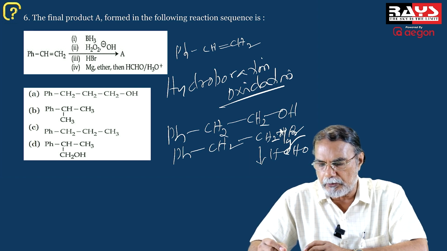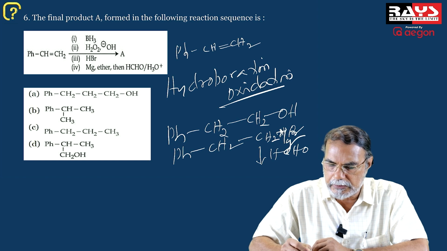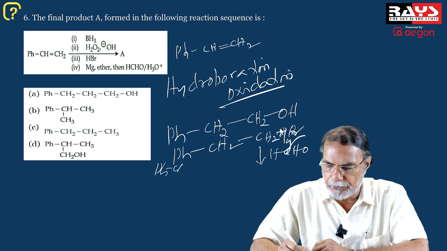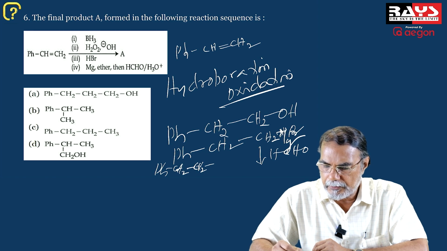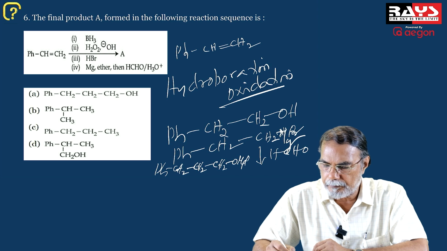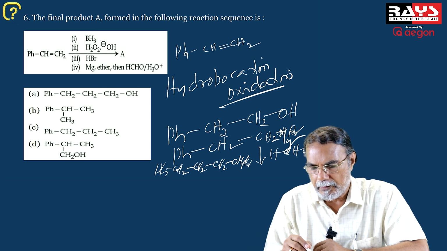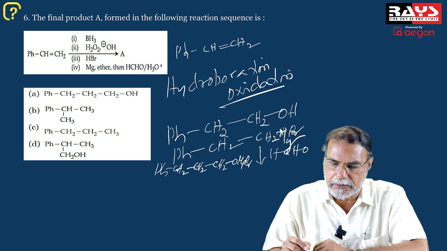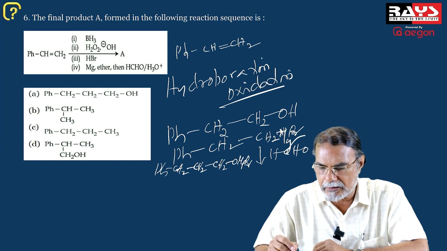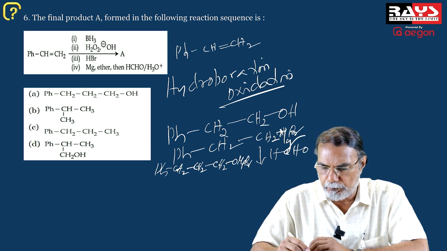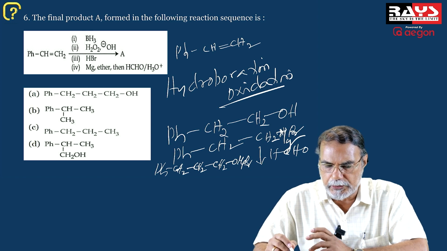The product formed is PhCH2CH2CH2OMgBr. And on hydrolysis by H3O+, the product obtained will be PhCH2CH2CH2OH.